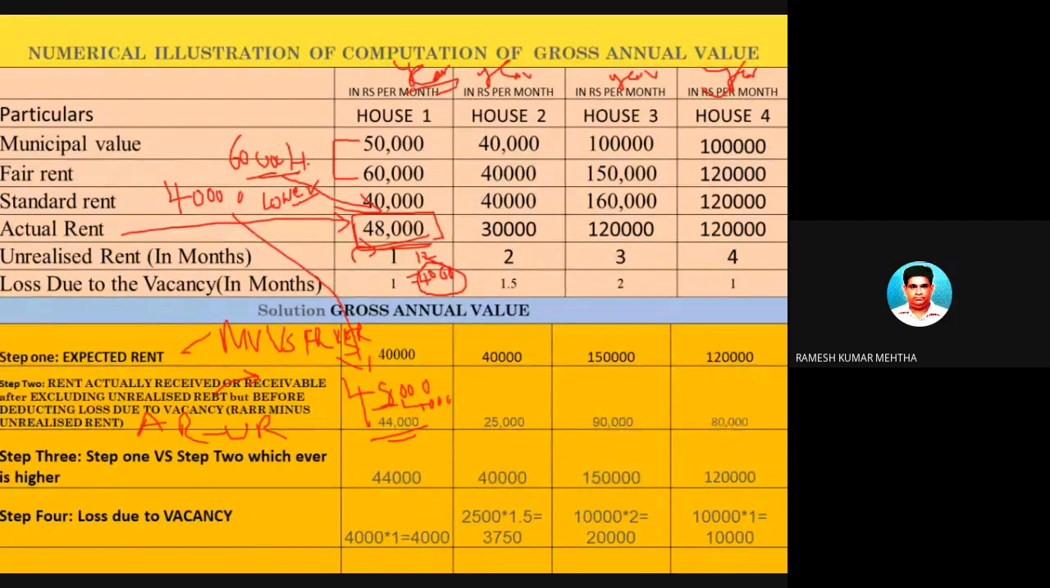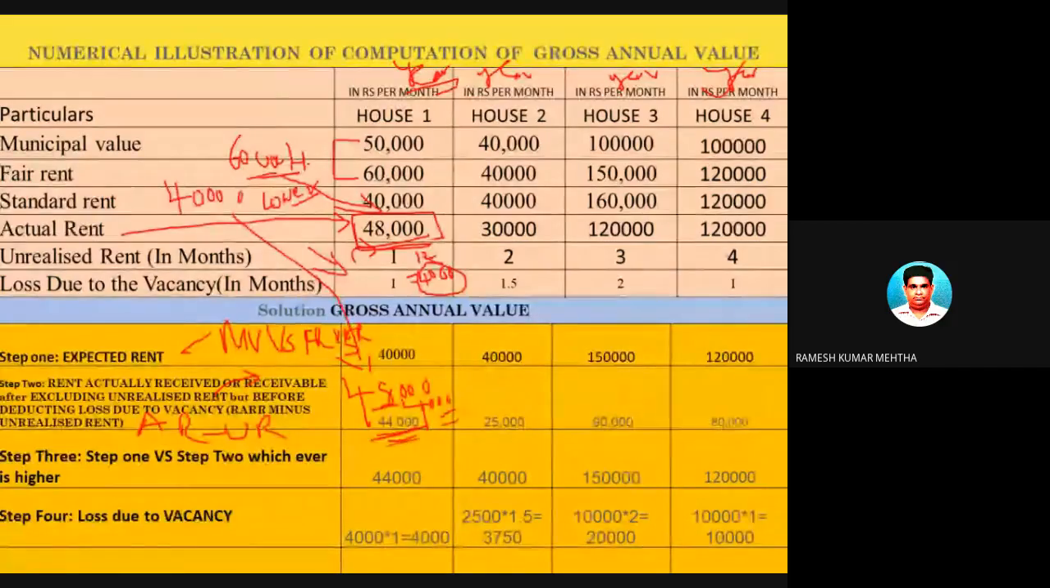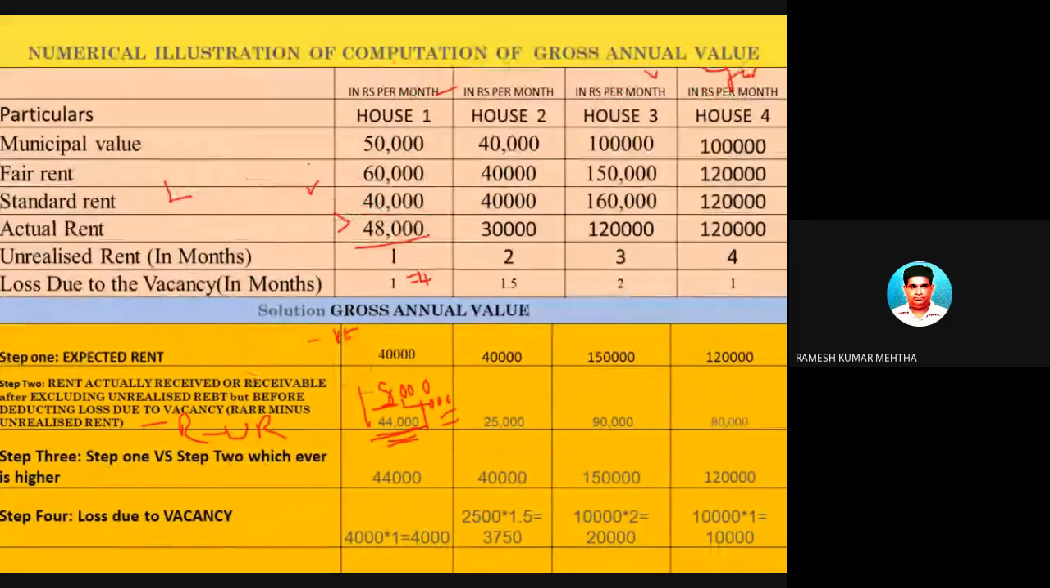How did you get 4,000? 48,000 divided by 12 is equal to 4,000 rupees per month at which it has been let out, and for 1 month there is a loss due to unrealized rent. So he has not received this 4,000 rupees. He should have got 48,000, but did not get 4,000. So he has received 44,000 as rent. Hope you have understood the second step also.